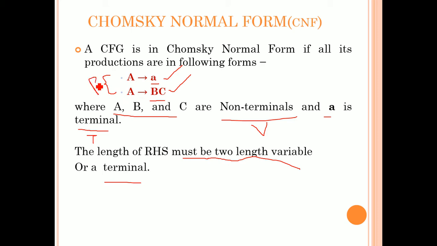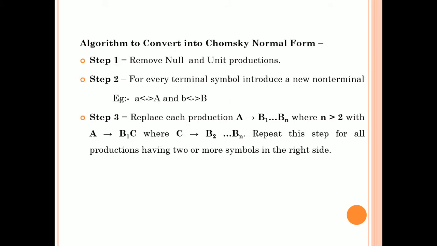So any grammar is a combination of variables, terminals, productions and start symbol. Here the start symbol is A. So whenever you say the grammar is in Chomsky normal form, all the productions must be either A tends to a, or A tends to BC. That means all the right hand side must be a single terminal or a two-length variable. Let us see how to convert the given context free grammar into Chomsky normal form.